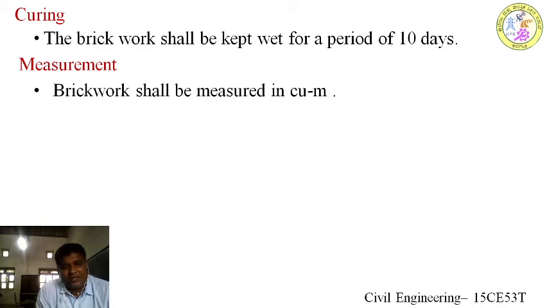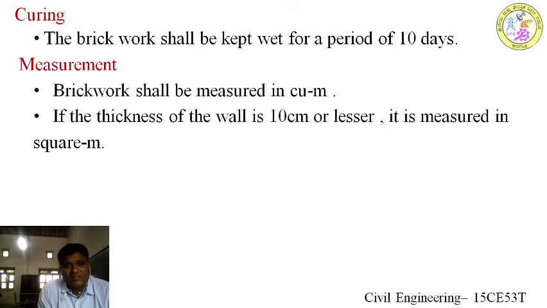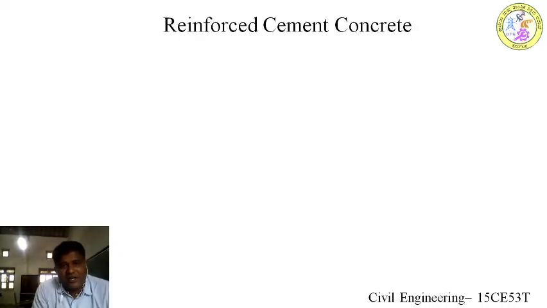If you are going to construct the wall in 1 brick thick, 1 brick thick means the width of the wall is 230 millimeter. The brick length itself is 230 millimeter, that is called 1 brick thick. Half brick thick means 105 or 105 to 150. So what the standard of measurement says, if you construct a half brick thick wall, or if the width of the wall is less than 10 centimeter, we have to take the measurement in square meters. It is not measured in cubic meters. So these are the different attributes that have to be addressed for brickwork.